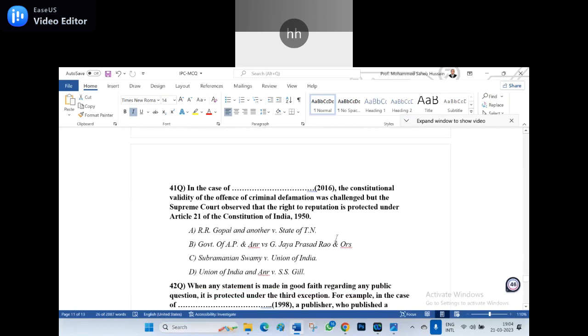Okay, 41st question. In the case of dash, that is decided in 2016, the constitutional validity of the offense of criminal defamation was challenged. The Supreme Court observed that the right to reputation is protected under Article 21 of the Constitution of India 1950. Options A. R. Gopal and another versus State of Tamil Nadu. Option B. Government of AP and another versus G. Jayaprasad Rao and others. C. Subramanya Swamy versus Union of India. D. Union of India and another versus S.S. Gill.